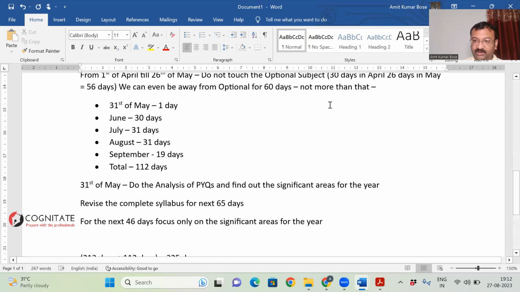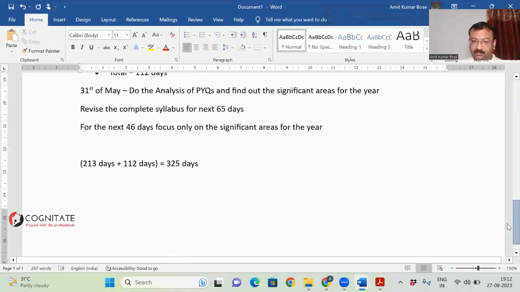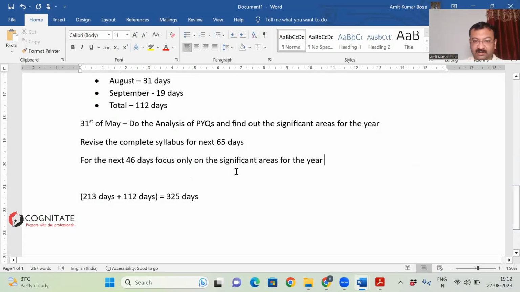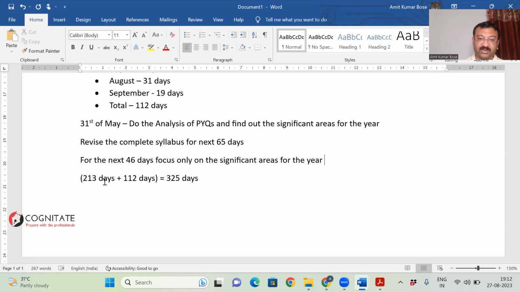I do promise I'm going to share this particular word file with you after the session. This will be shared along with the other analysis that I've shown you. Go through them, keep them with you. But this should be the strategy. That's how one should be proceeding ahead. So this was the first discussion that we had practically about how to start preparing with the optional subject.